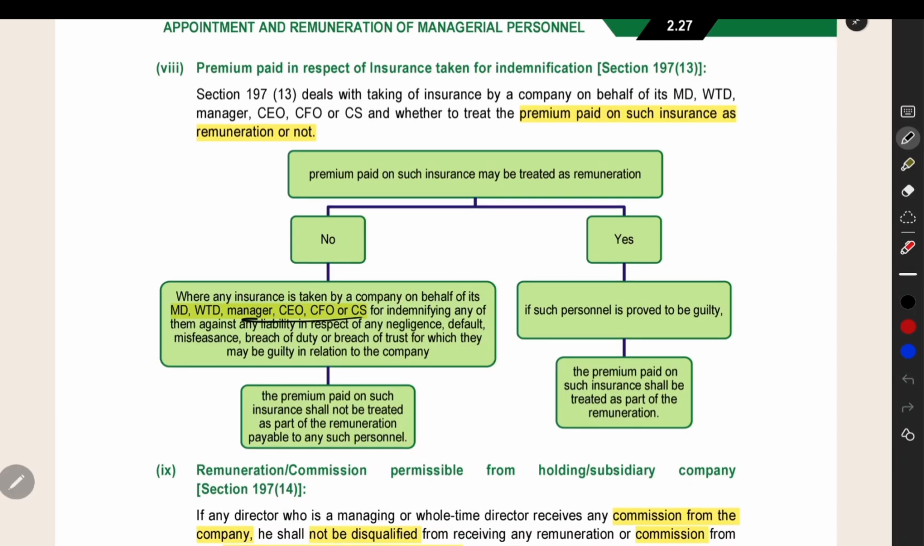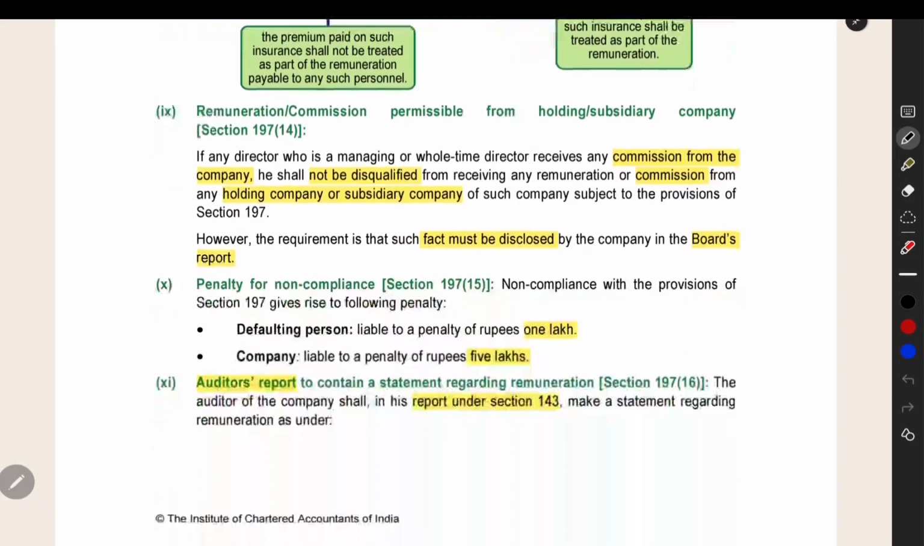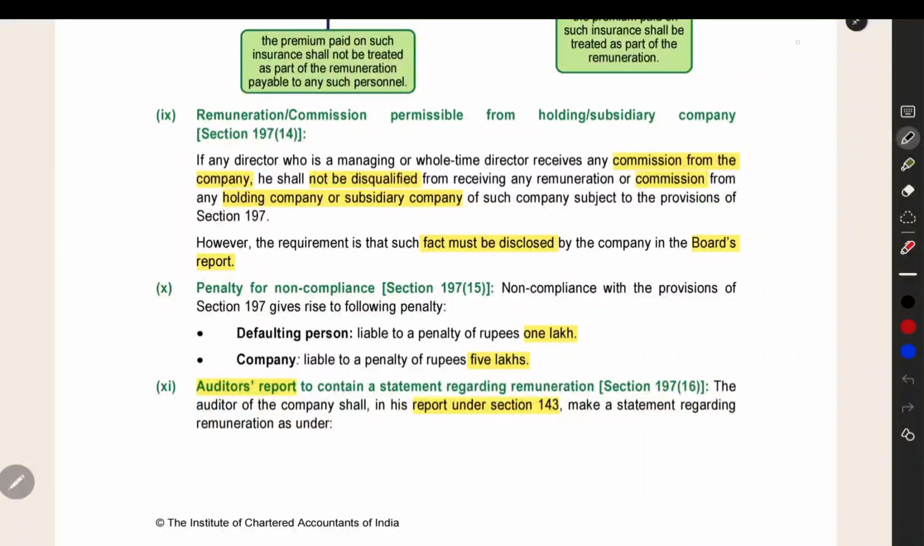If the director or such officer is proved to be guilty, then such insurance will be added to the remuneration. But in other cases, it will not be added to the remuneration. So this is the simple point that you need to understand, and you have to highlight these points also, which I have highlighted here. Next thing is remuneration payable from holding or subsidiary company.